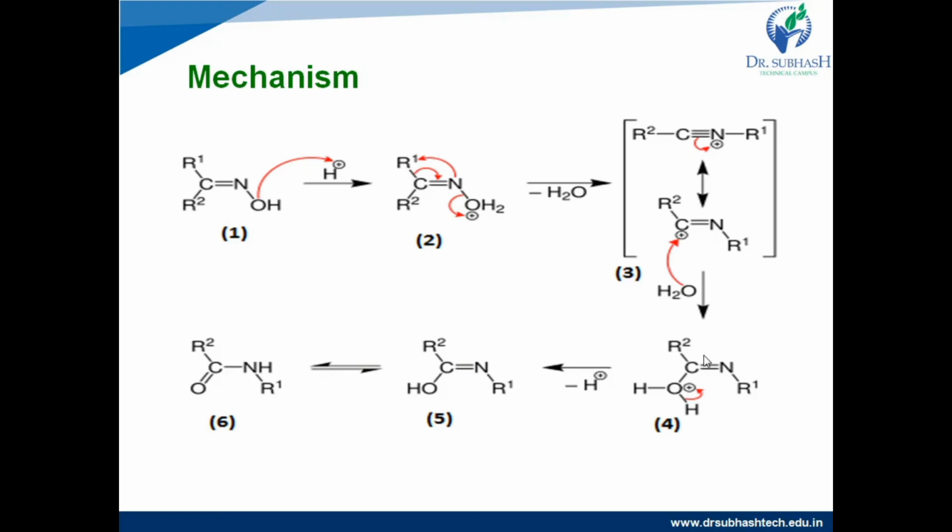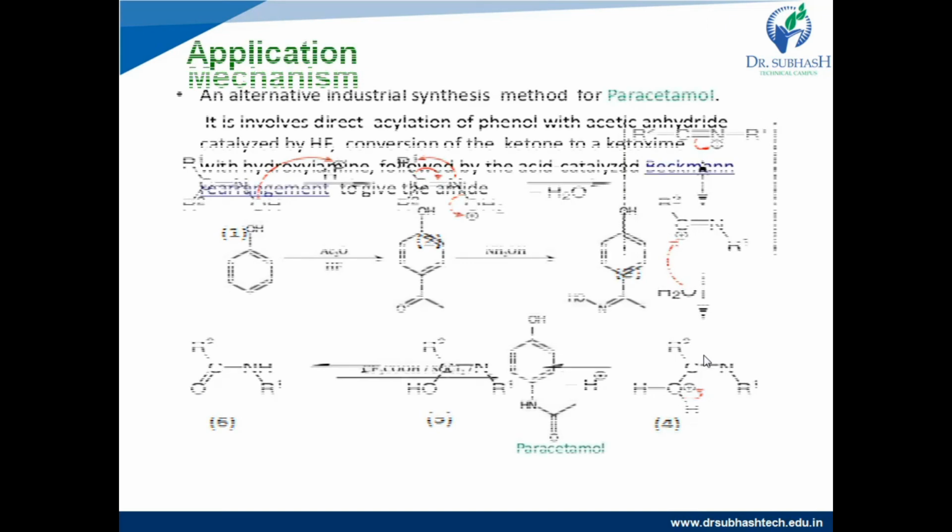That's why 5 and 6 are keto-enol tautomers. 5 is the enol form, right? Enol means the presence of a double bond, and on that double-bonded carbon there is a hydroxyl group, or OH group, that is the enol function, right? And this enol function is converted into the keto form, that is C=O. That's why it is known as keto-enol tautomerism. And finally the ketone is produced. Right? So there is conversion of oxime to the ketone, conversion of oxime to the amide function.